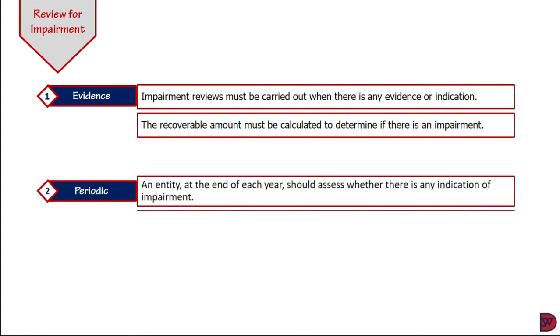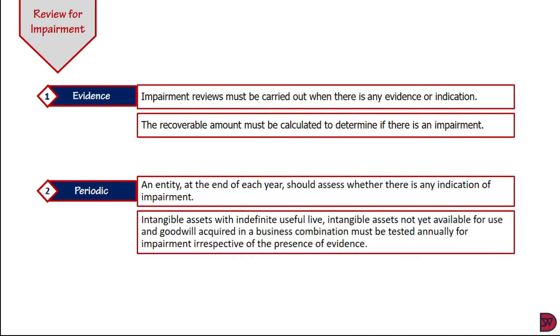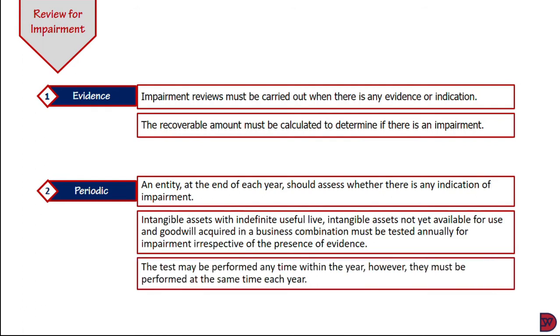Secondly, an entity at each reporting date is required to assess whether there is an indication of impairment. An intangible asset with indefinite useful life, not yet available for use, and goodwill acquired in a business combination must be tested annually for impairment, irrespective of the presence of evidence. Lastly, the test for these 3 items mentioned above may be performed anytime within the year. However, the time that is picked for the testing must be done at the same time each year.